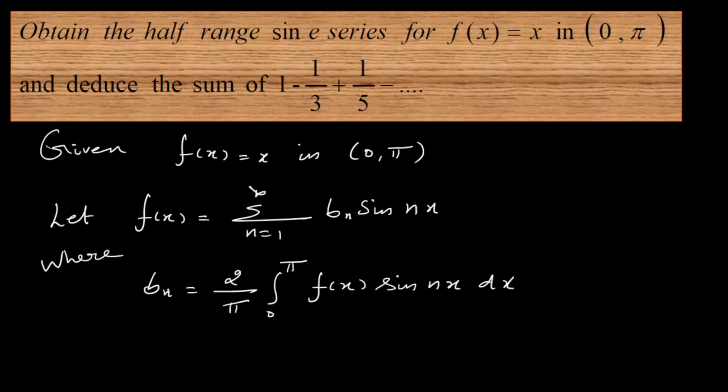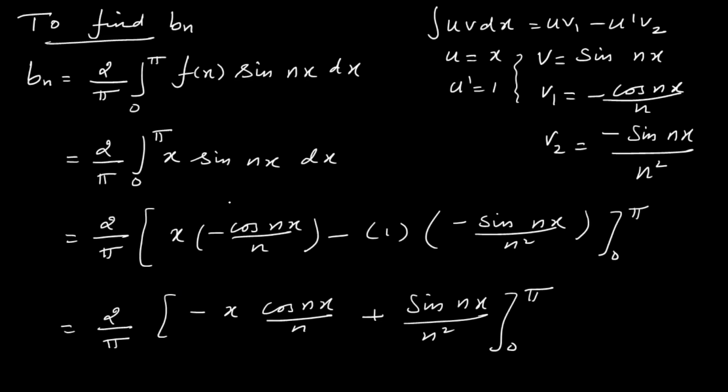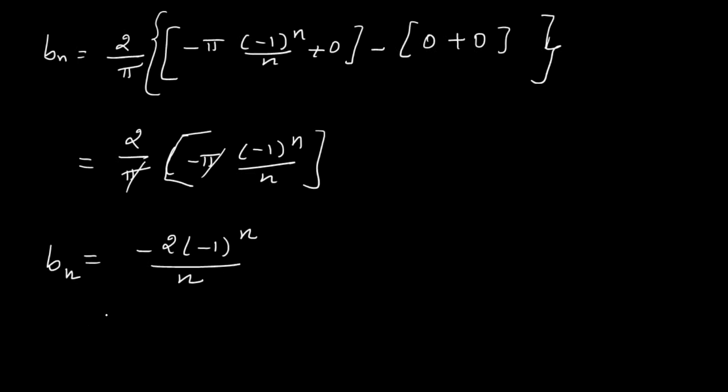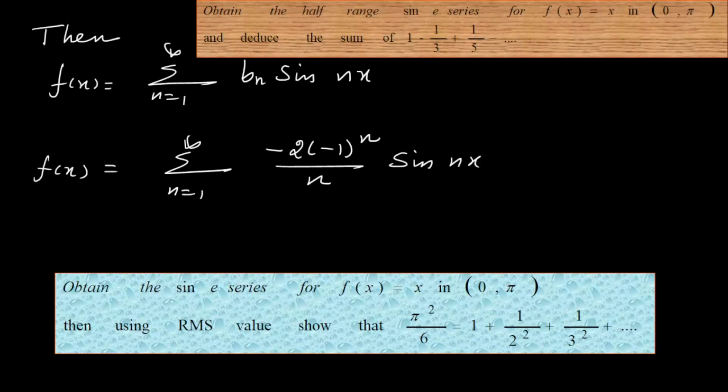This case we have discussed already. So I will just skip all these steps and write down the general form. Your f of x is equal to sigma n varies from 1 to infinity of minus 2 times minus 1 whole power n over n sin n x. Look at here. Okay, I have to mention one important point to you now.